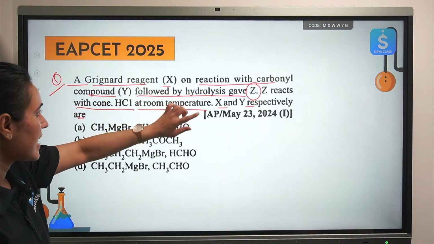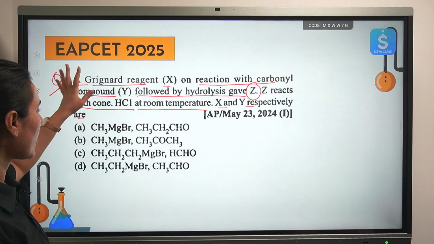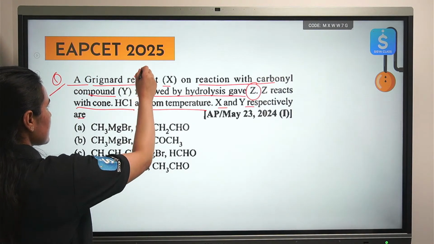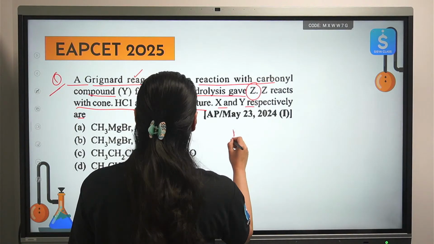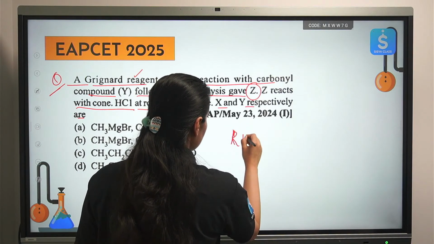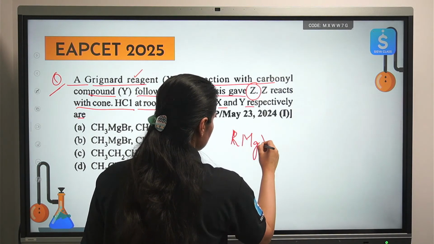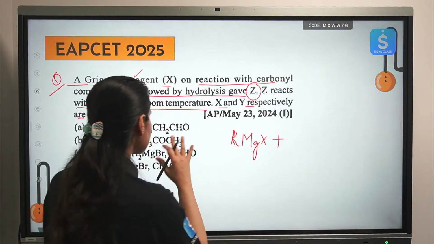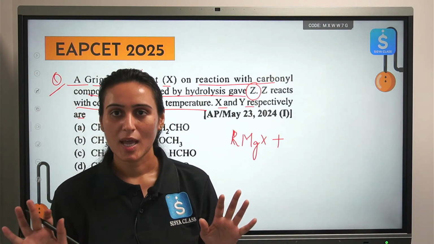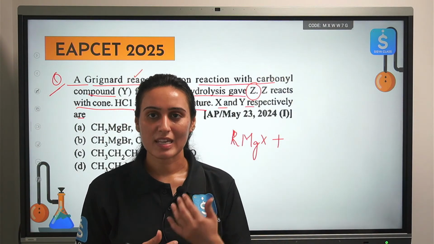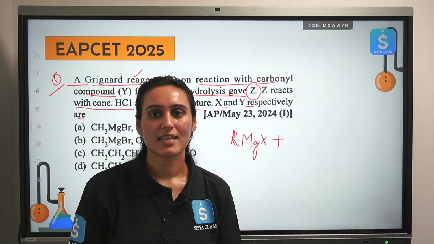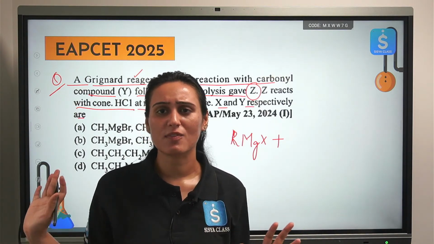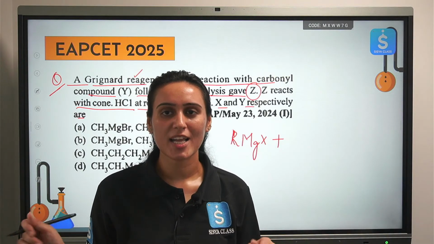See, Z. What is your Z? That gives you a hint. If this is your Grignard reagent, I don't know what is the value of R. Let's write it RMgX. Okay. It reacts with some carbonyl compound. I don't know what is that carbonyl compound also. But we all know if Grignard reagent is reacting with some carbonyl compound, it is going to give us some kind of alcohol in the end.